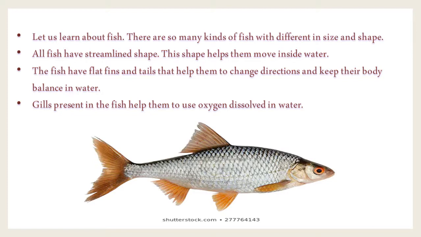It can move easily from one place to another. The gills present in the fish help them to breathe the oxygen dissolved in the water. With the help of gills, the fish can breathe. Okay, this is the image of fish.